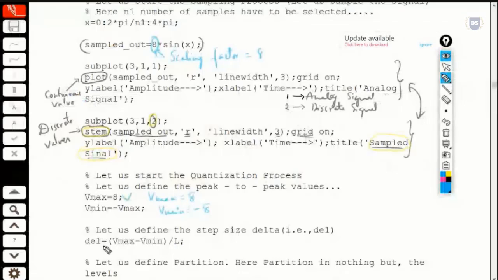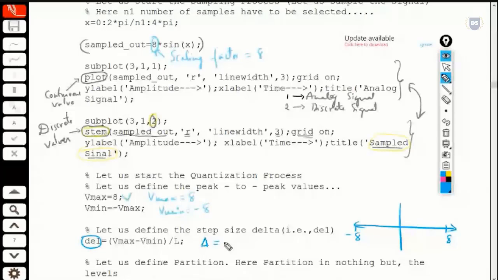After that, we'll be defining our step size. Right now we have fixed Vmin value as -8 and Vmax value as +8. Next we got to define something called delta, and this delta defines the step size.